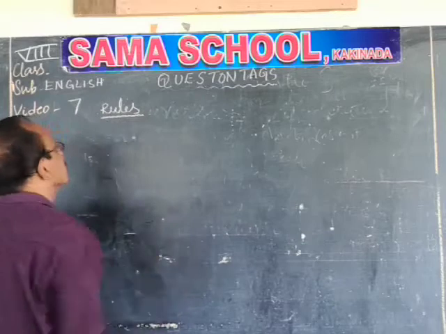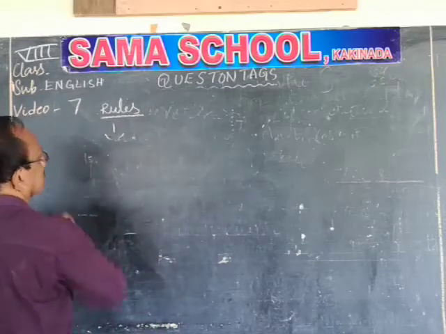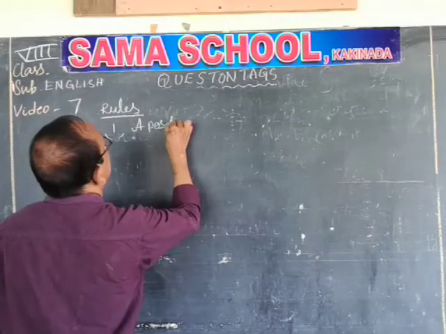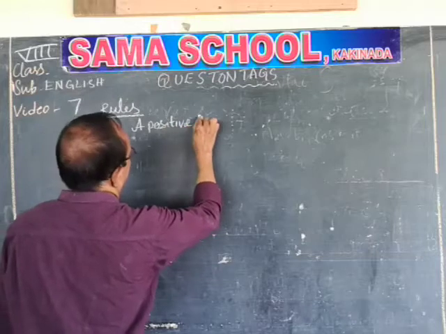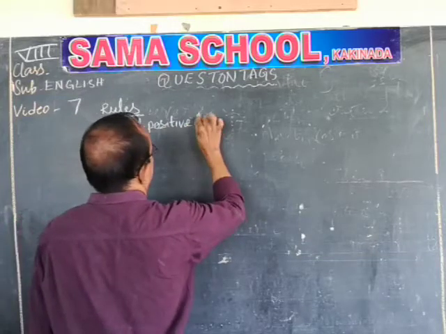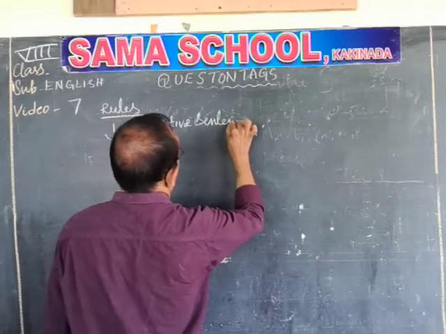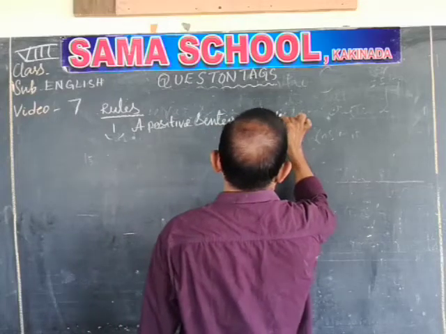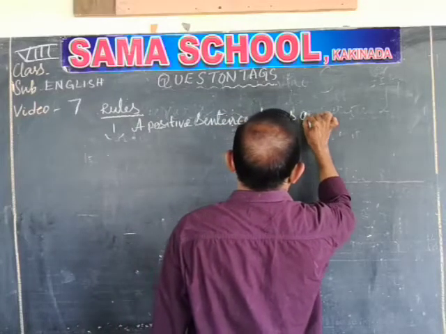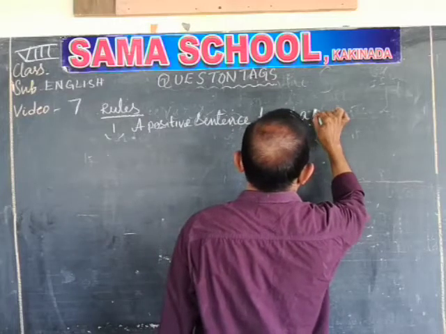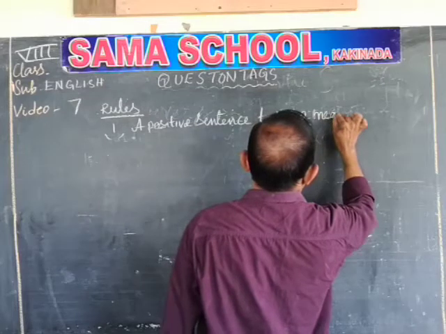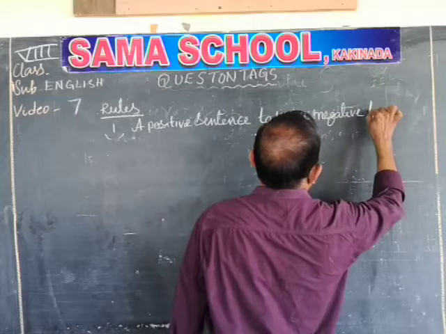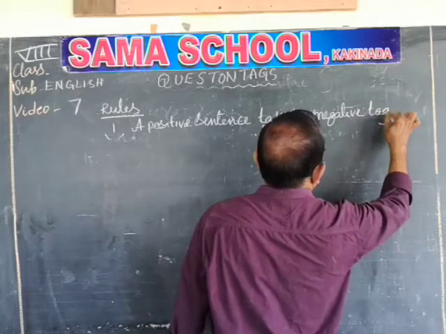Rules. The first rule is: a positive sentence takes a negative tag.